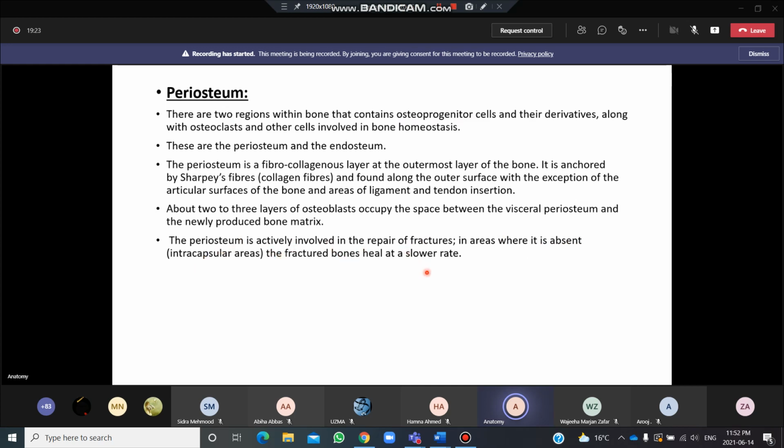So where you have periosteum, the repairing of the bones is very fast because the periosteum has the collagen fibers, it has fibroblasts, it has capillaries and blood supply. But there are some areas like the intracapsular area where periosteum is not present, the healing process is slow.